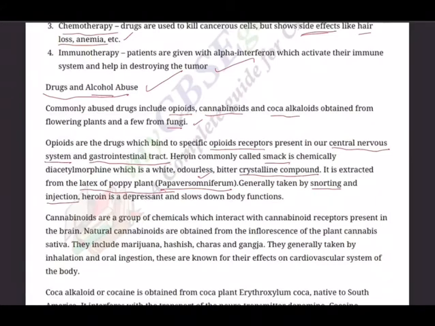Heroin is a depressant and slows down body functions. But why do people take it? One reason I can tell you is hallucination, daydreaming.